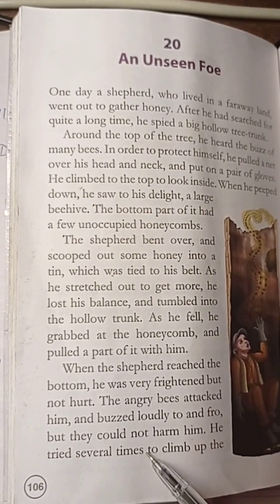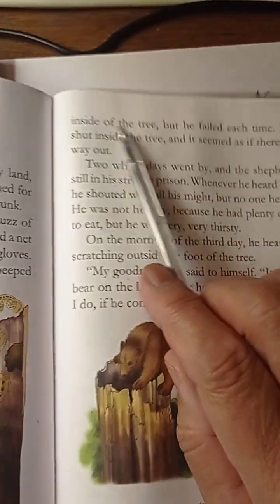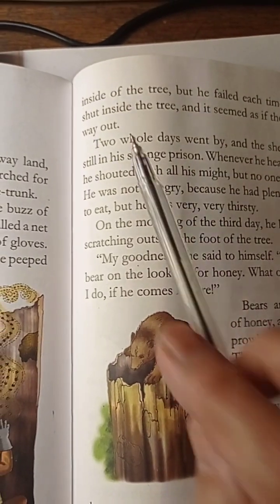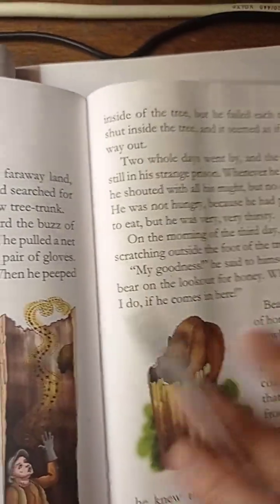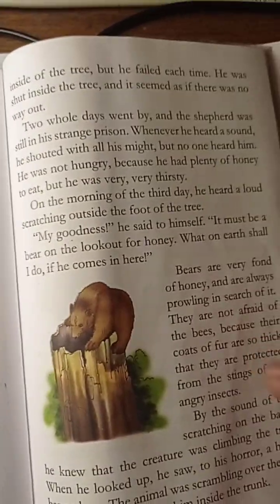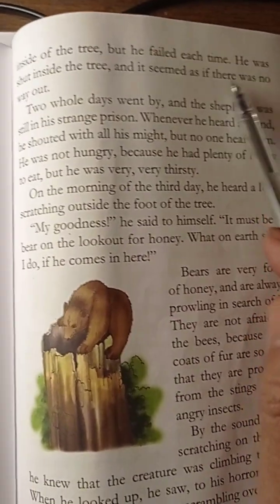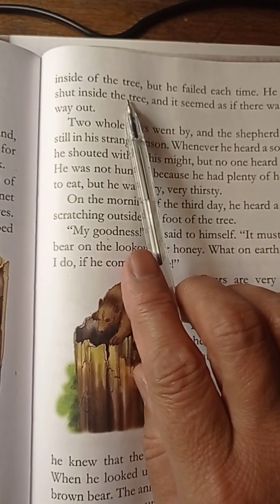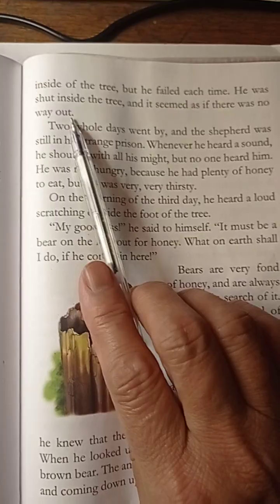He tried several times to climb up inside of the tree, but he failed each time. He could not reach up. The tree was very slippery, and there was no sort of support to help him get up and climb the tree again. He was shut inside the tree, and it seemed as if there was no way out.